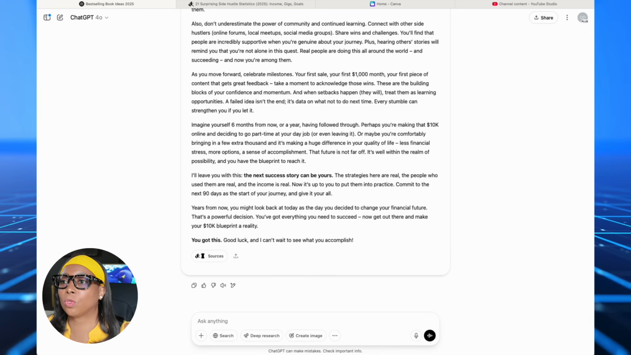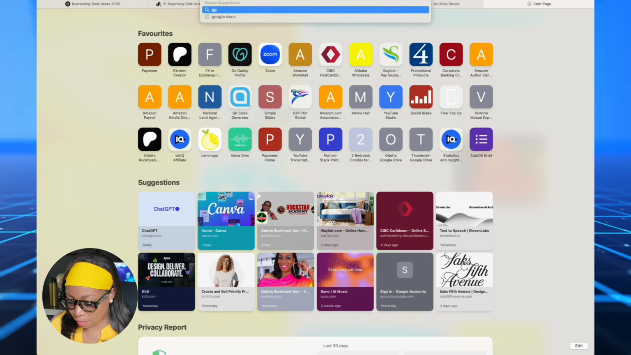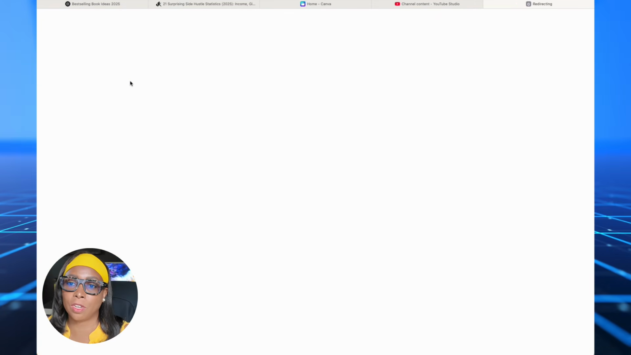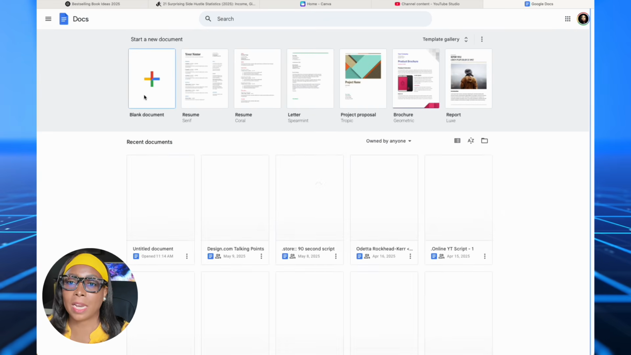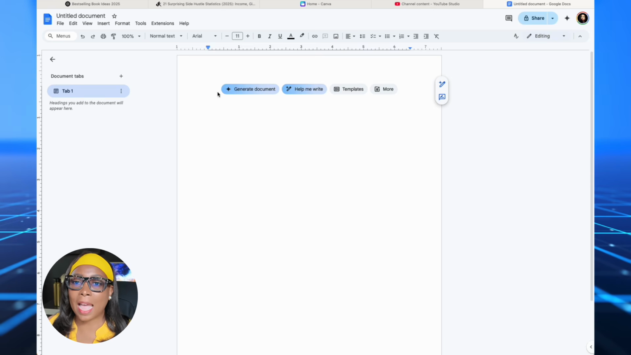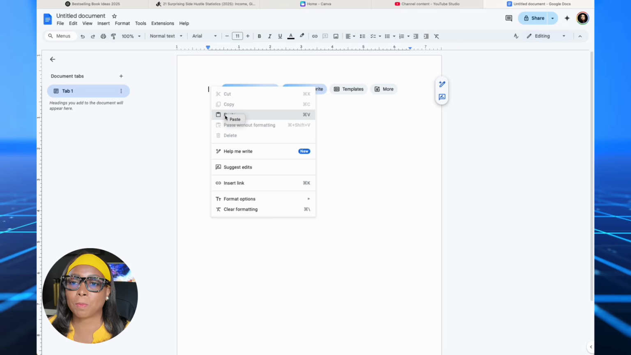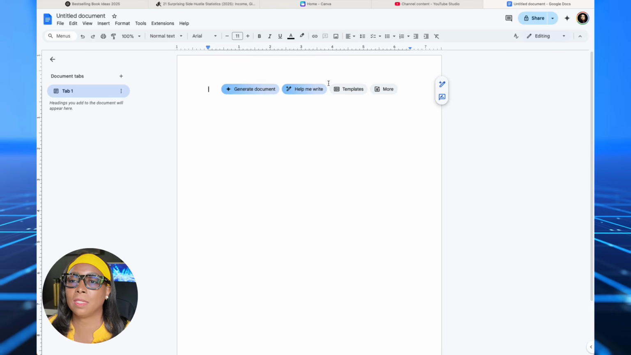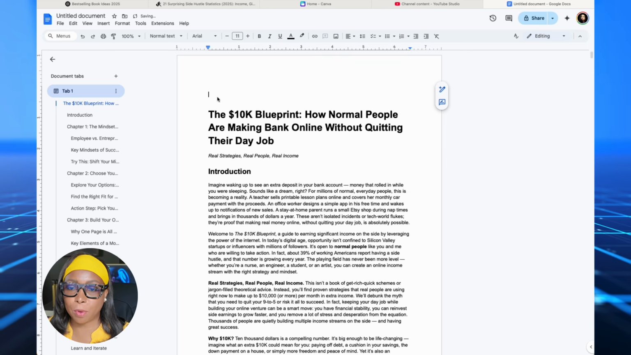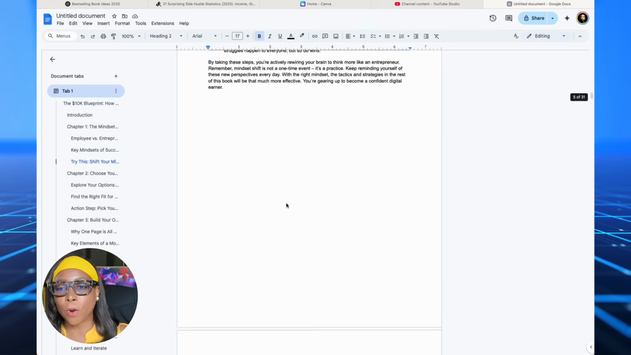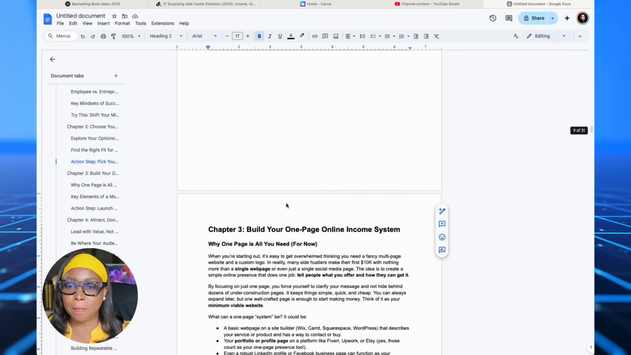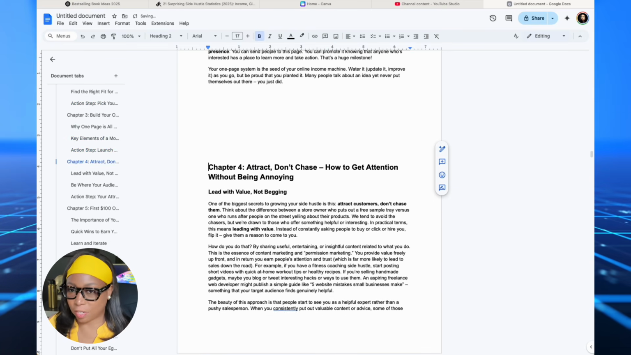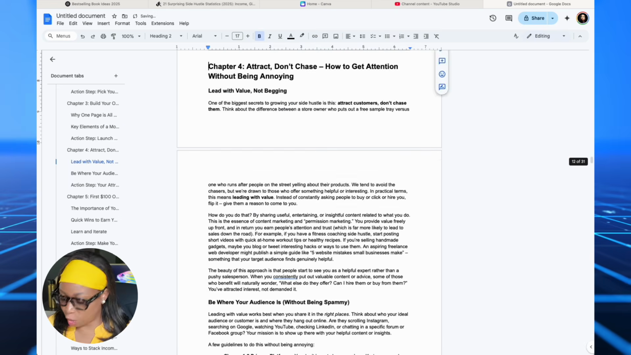You can also use Google Docs. Just type in your browser Google Docs. When it comes up on screen, you click on it and you select a blank document, and you can go here and just paste everything in your Google Docs document. Now our entire book is laid out. For today, we're going to keep it simple, and we're just going to break the chapters down, and we're going to start each chapter on a new page.